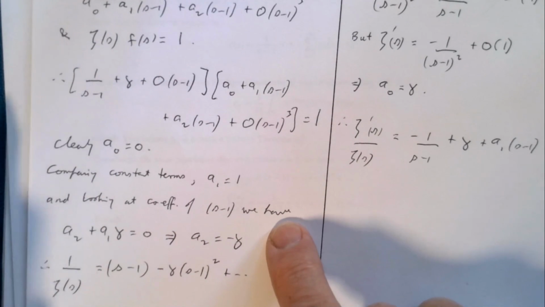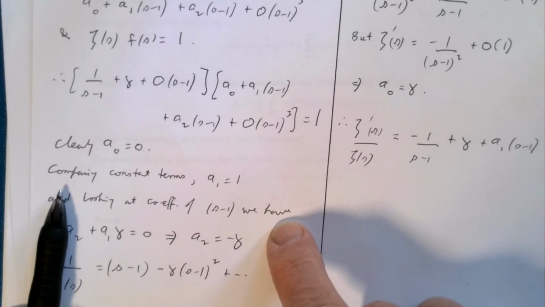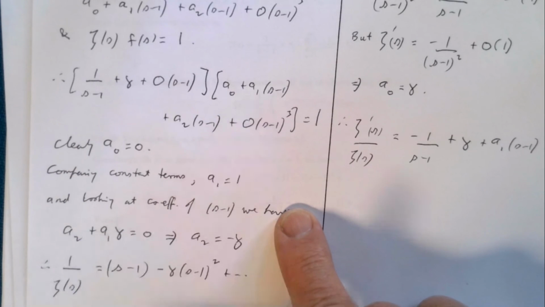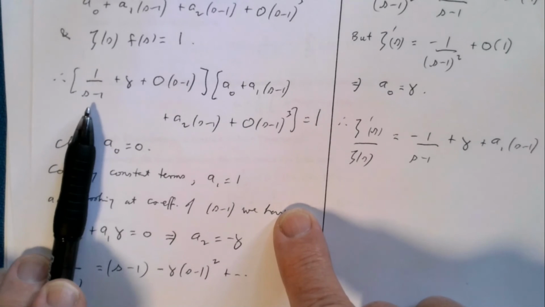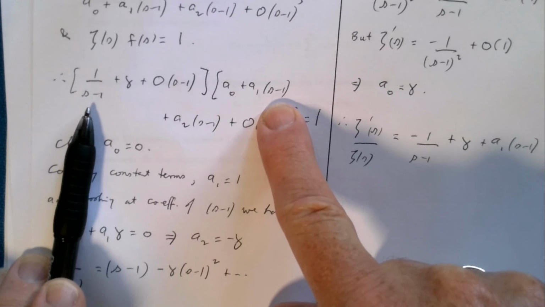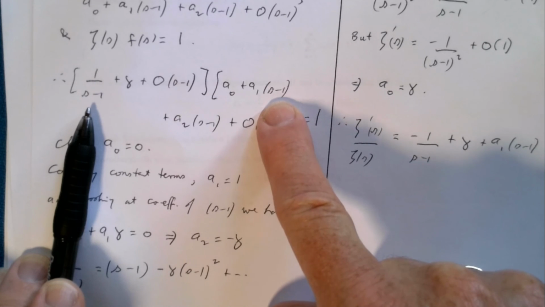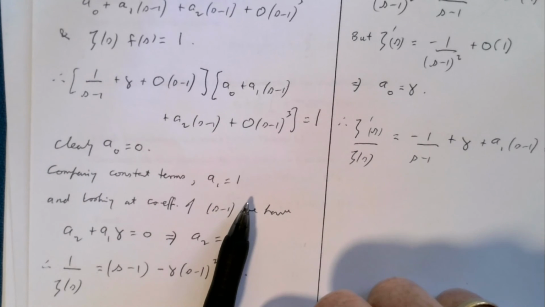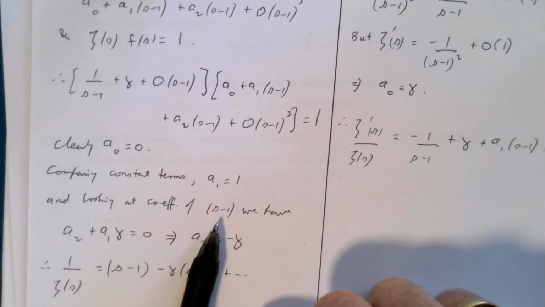If we compare the constant terms now, the constant terms are going to come from gamma times a naught, but a naught is 0. And then we're going to get that one multiplied by this one, and that's the only constant term, and the constant term on the other side is 1, so a1 is 1. Now I look at the coefficient of s minus 1.